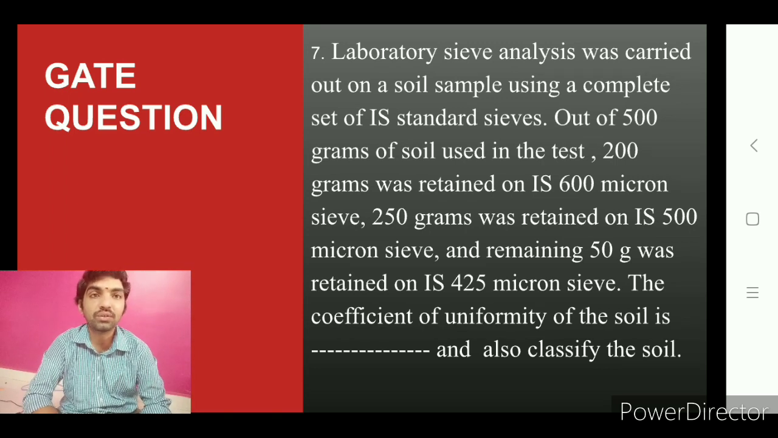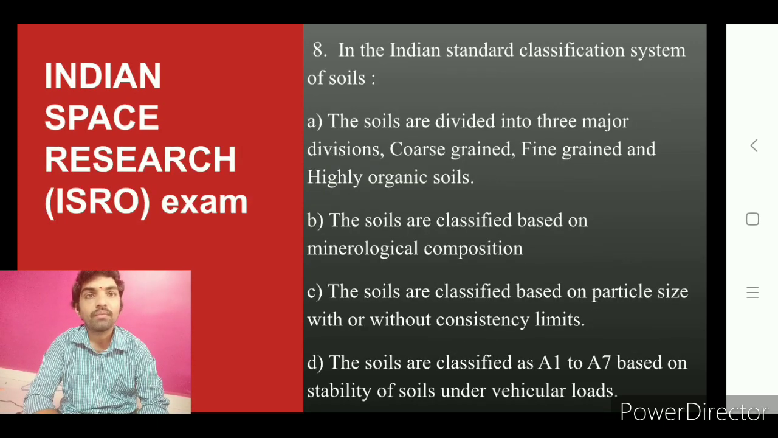This question was a GATE question. For GATE, it was given 2 marks, a 2 plus 2 linked answer type. It was a 4 marks GATE question. Eighth question is the ISRO, Indian Space Research Organisation exam. This was a recent ISRO 2019 question. Indian soil classification.